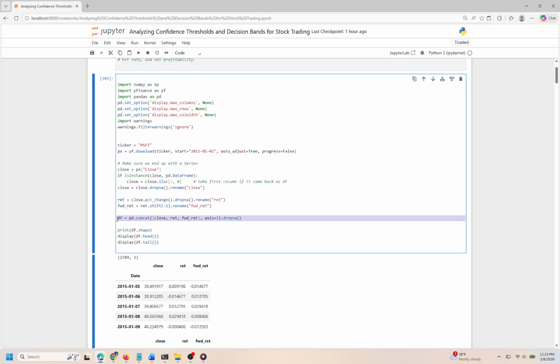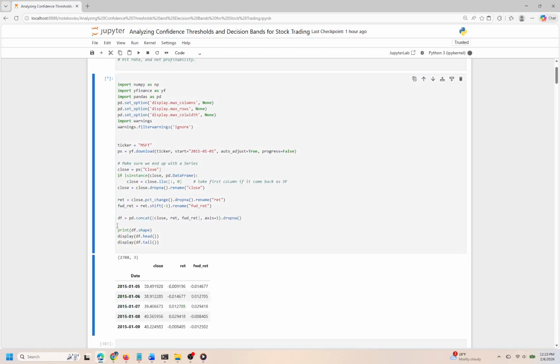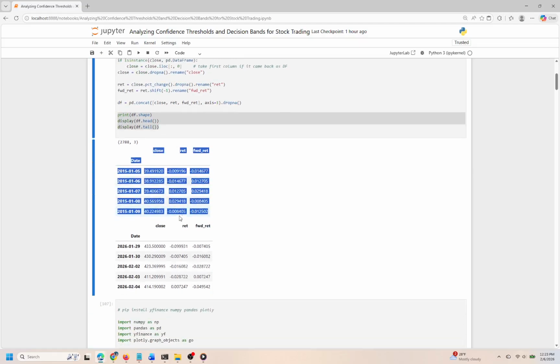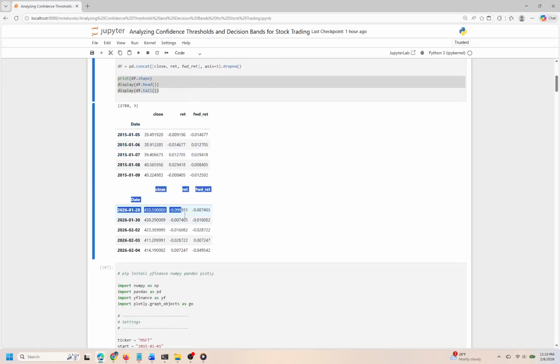Finally, we stitch all of this data together into a single data frame that includes the closing prices, daily returns, and forward returns, while removing any remaining missing values. It's a comprehensive dataset, ready for our analysis. Observing the shape of this data frame and inspecting its head gives us context about the structure and contents, setting the stage for deeper insights.